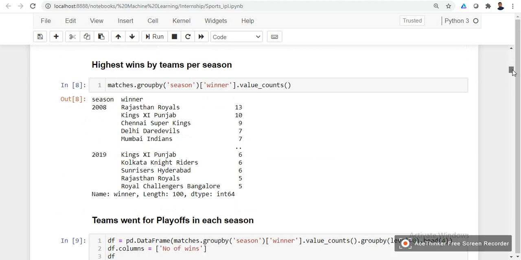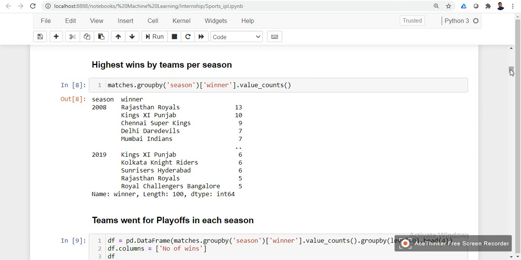Okay, next we can see the highest number of wins by teams per season. So for each season we can see the highest number of wins. So in the 2018 IPL season, Rajasthan Royals have won the most matches, that is 13 matches. And next Punjab Kings, 10 matches they have won in the 2008 IPL season. Likewise we have teams' wins for each season.